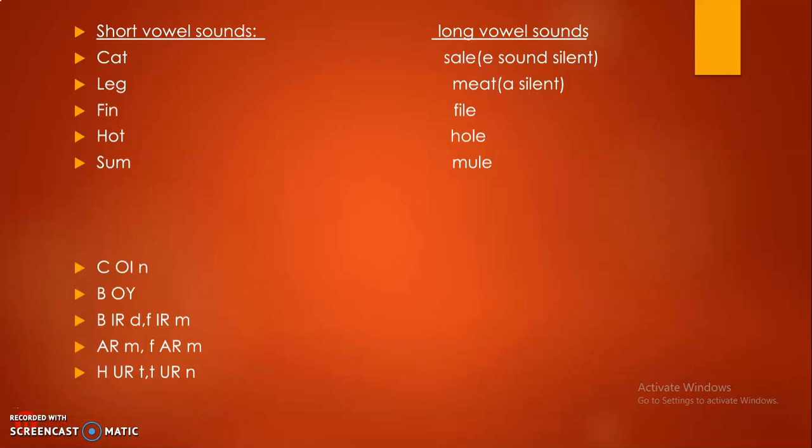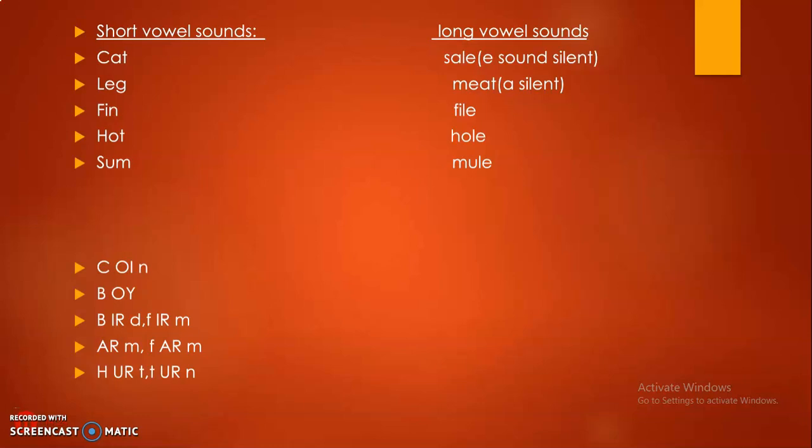And examples for long vowel sounds: sail. E is silent here. Next, long E: meat, feet. Next, file. Next, hole. And the last one, mule.